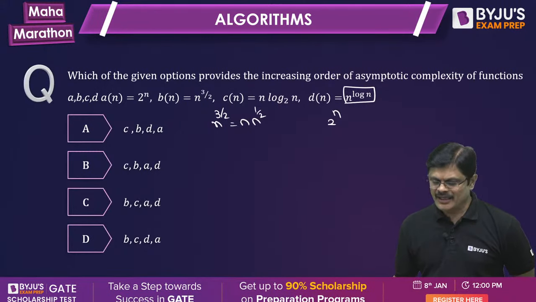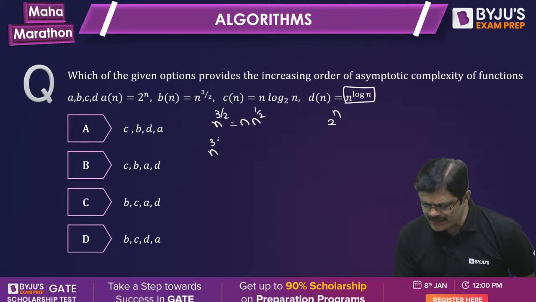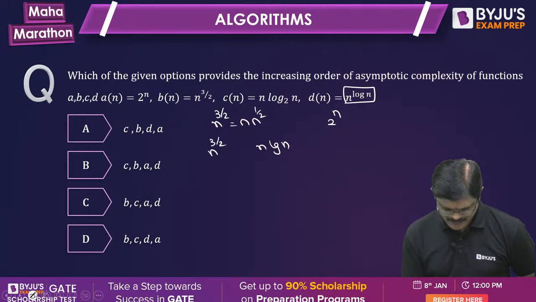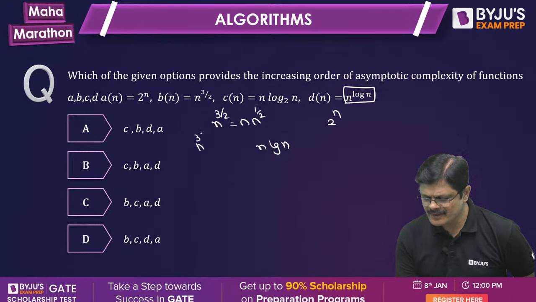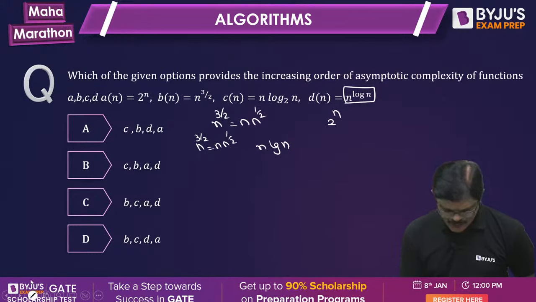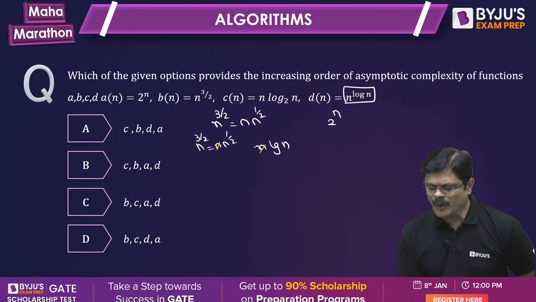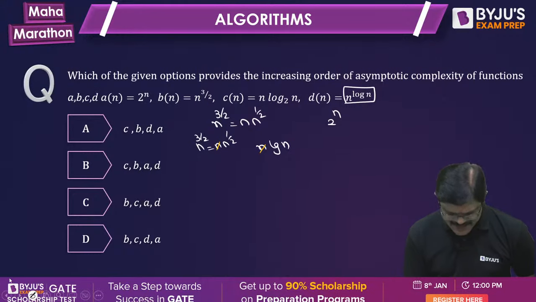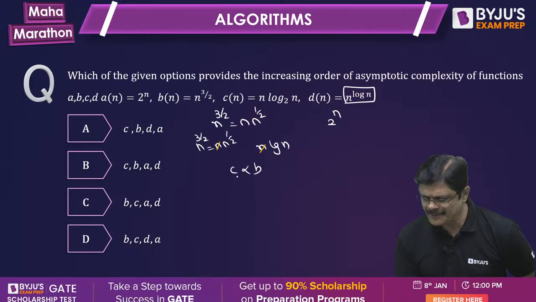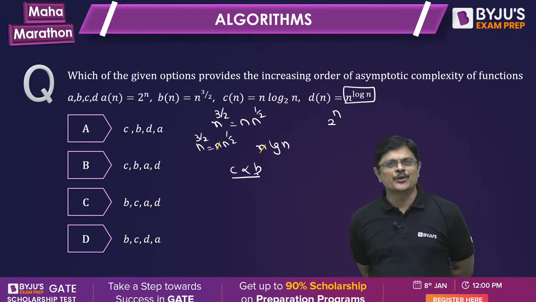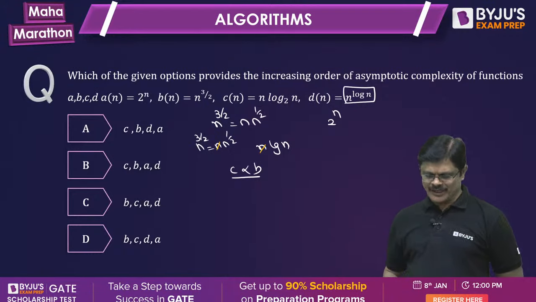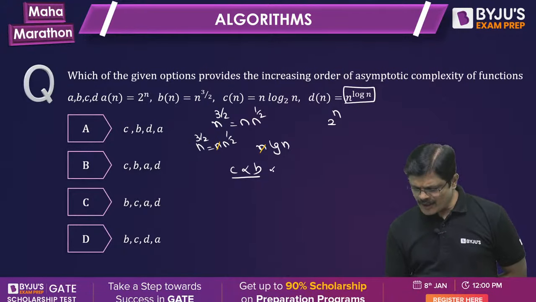Correct or not? So obviously when you compare n power 3 by 2 with n log n, this is n into n power half, and if you take the common factors out, you get n power half and log n. Obviously n power half is larger, so C is smaller than B. And obviously B is smaller than 2 power n, you got it.